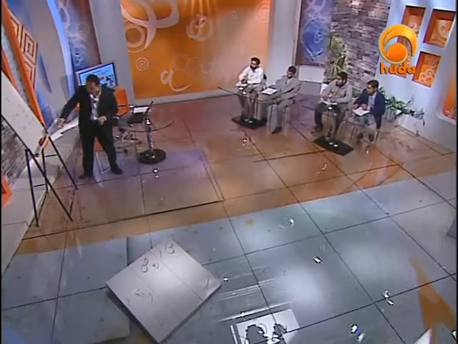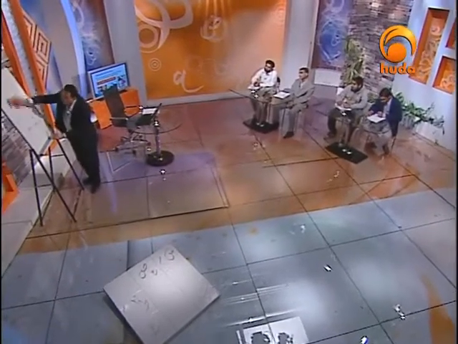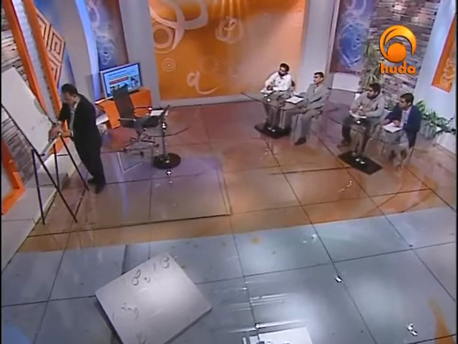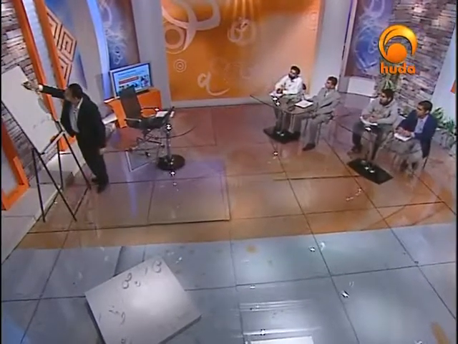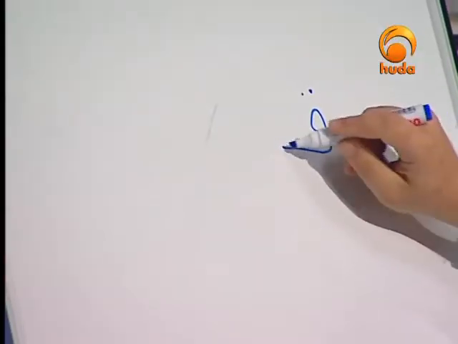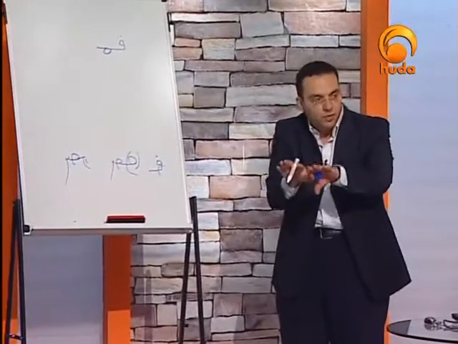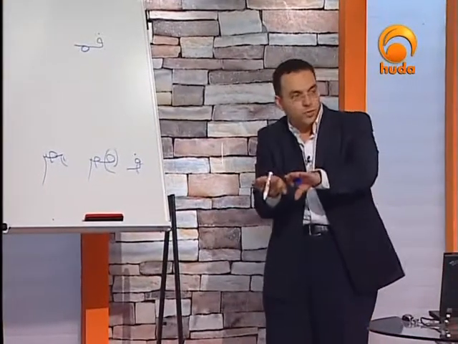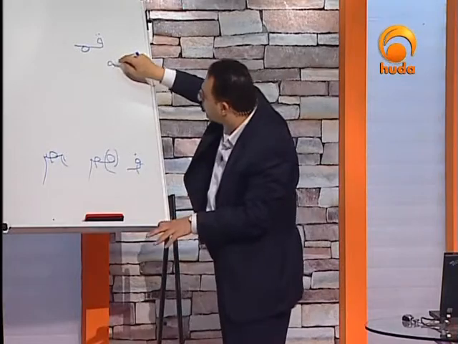Let me write this word. For example, I would say qamar. How many letters do we have in the word qamar? Three. Here is qa, with 2 dots. Combining qa with ma, it should come here. Loop down. Exactly, it's called down looped. You can't actually write qamar in this way.